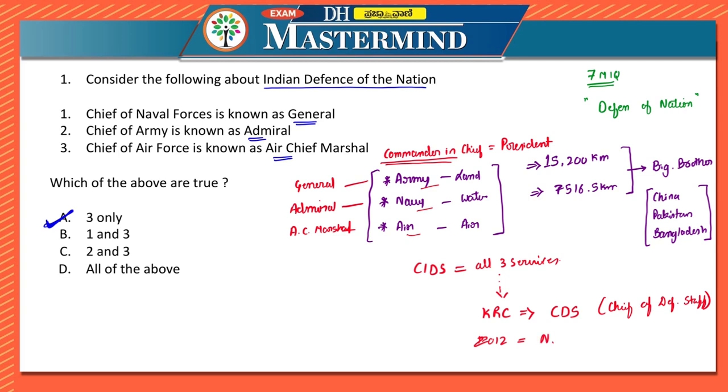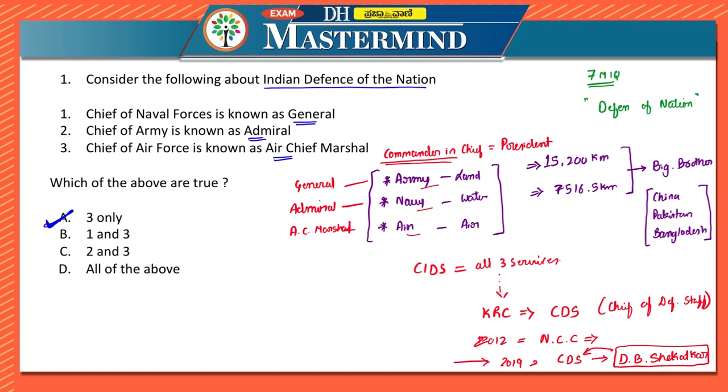Along with that, in 2012 there was the Naresh Chandra Committee. They recommended the appointment of a permanent chairman of the chiefs of staff. On the same lines, in 2019, CDS, or Chief of the Defense Staff, was created on the recommendation of the defense expert committee headed by Lieutenant General D.B. Shekatkar. Very, very important name, D.B. Shekatkar. On the recommendation of D.B. Shekatkar, in 2019, Chief of Defence Staff also was created.